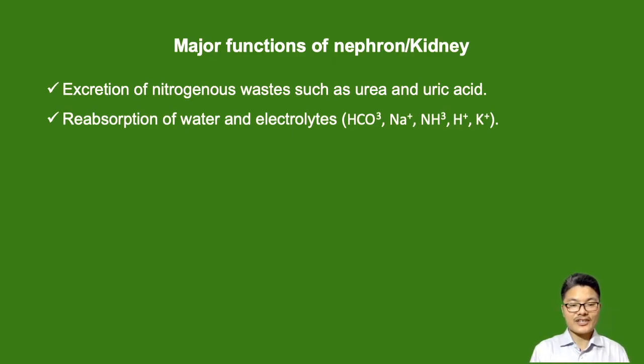Reabsorption of excess water, if water is required, will be done by the loop of Henle, and electrolytes like bicarbonate, sodium, ammonia, hydrogen ion, and even potassium are reabsorbed by the loop of Henle or by the nephron or kidney.